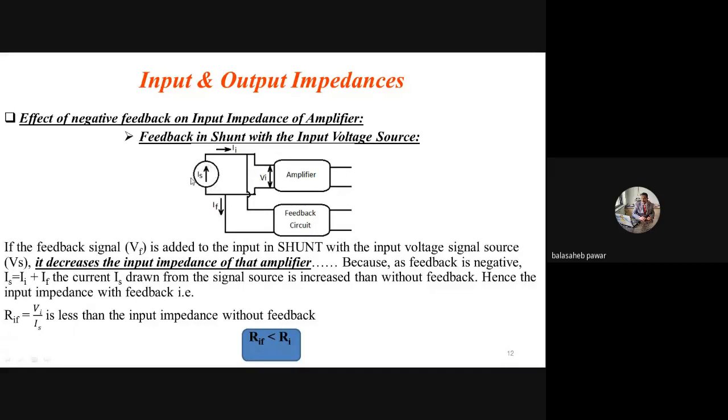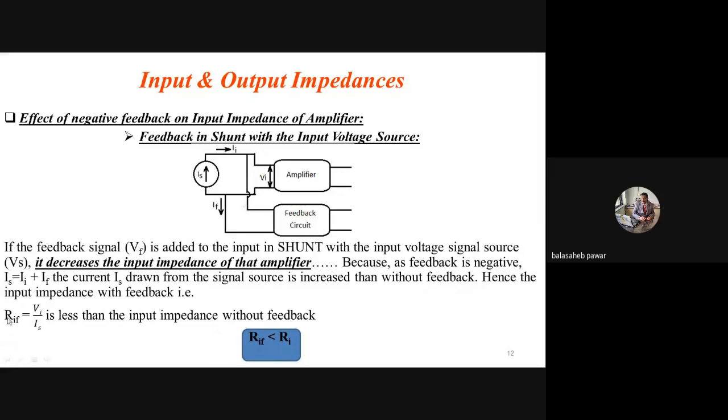Do you agree with this? Yes or no? If there is negative feedback, more current will get drawn from the current source because IS equals II plus IF. See, if this IF equals 0, then simply we can say IS equals II. But if it is non-zero, that means if there is negative feedback, IS will get increased. Right? Now the impedance, same.